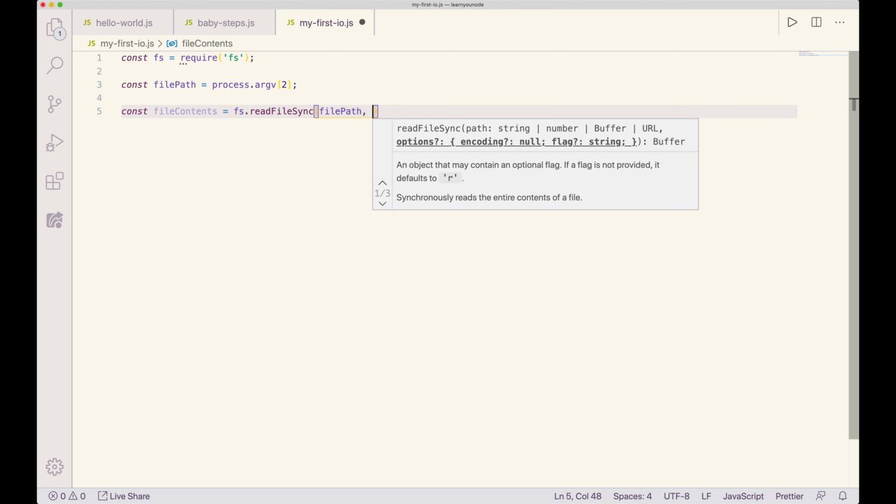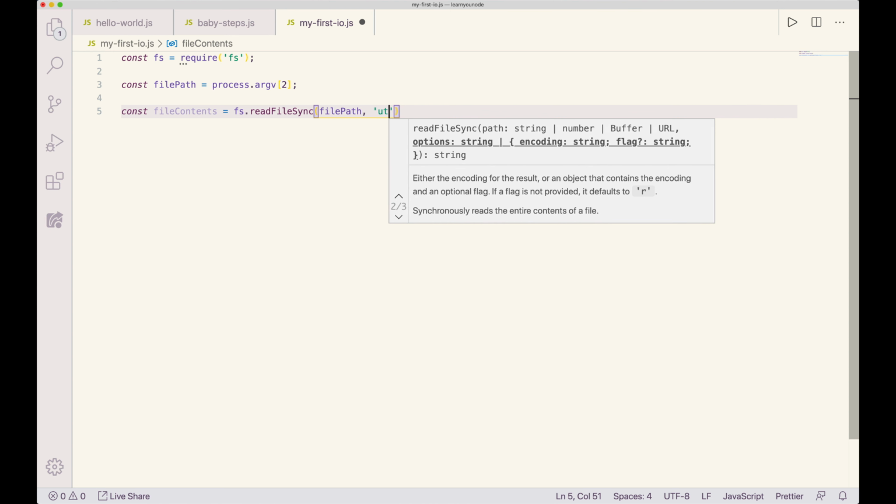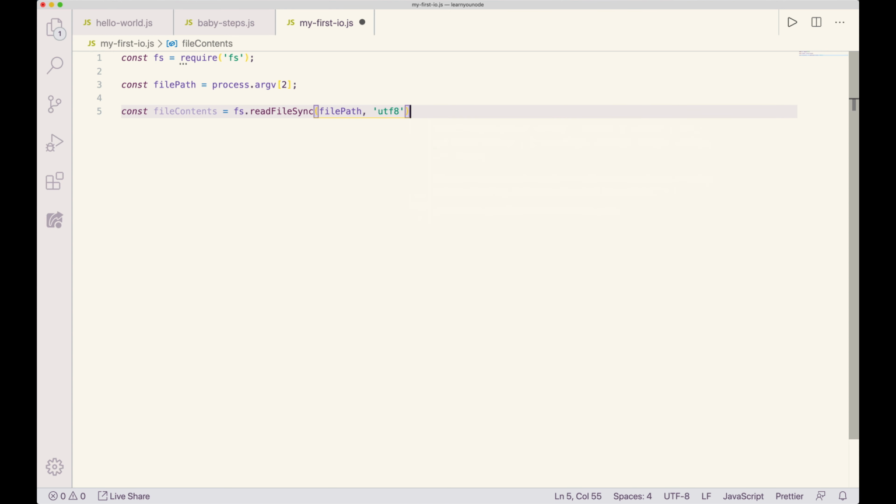And I'm just going to try passing in the options. And I know we can pass in just a string. We'll try UTF-8. And hopefully what this will do is this will just read the file in and give us a string instead of a buffer, since that's what we're going to have anyway in order to count the number of new lines.